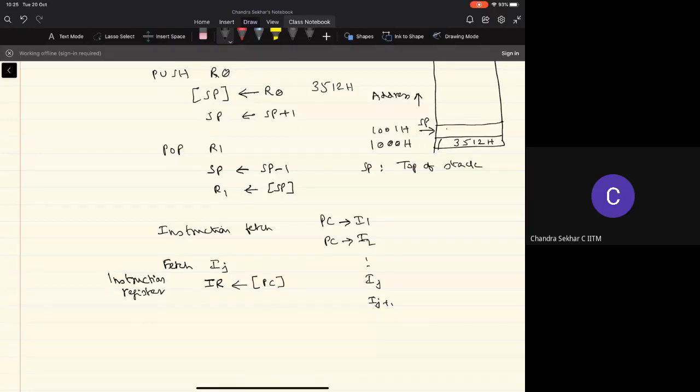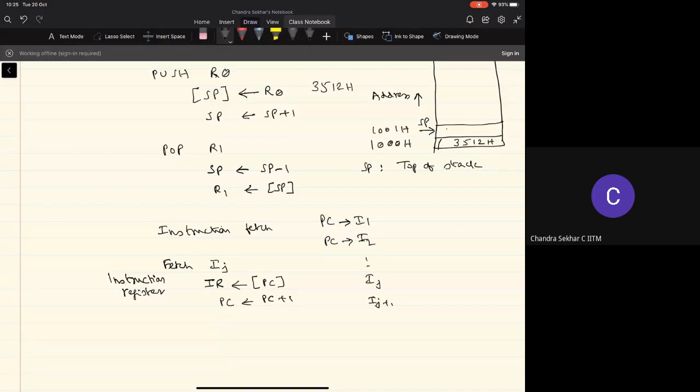Now, after I get this instruction from the memory and put it in the instruction register, what should my PC contain? The PC should contain the address of the next instruction. So I have to perform the increment operation. So typically, fetching of the instruction involves these two sub operations.